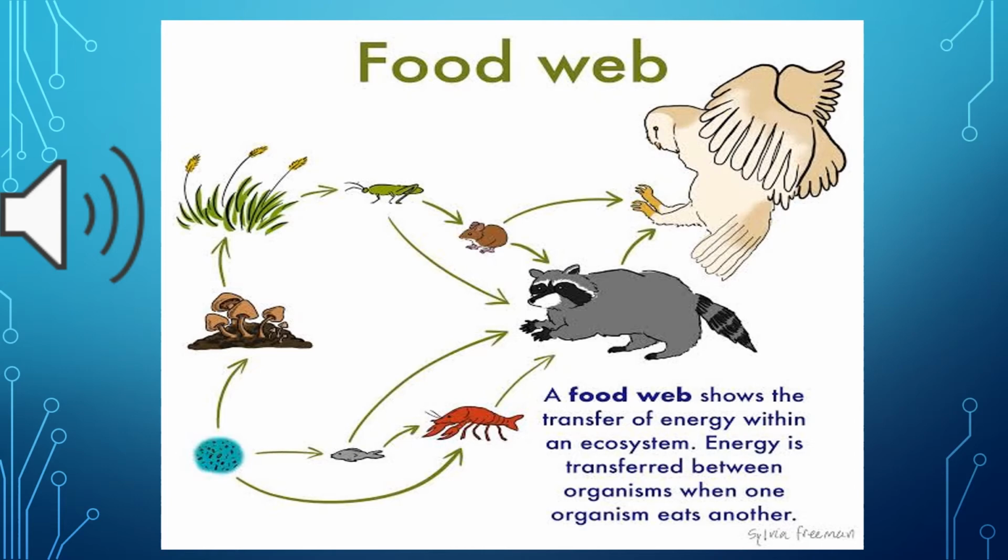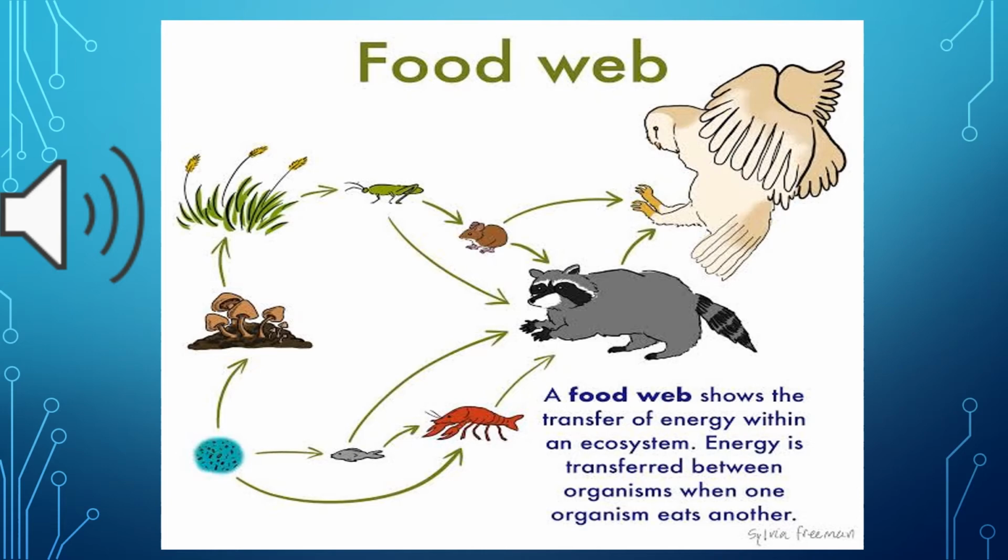First, the word web means a net. You may have seen a spider web which is in a net-like structure. So, if you look at this diagram, it forms a web-like structure because it has more than one food chain.